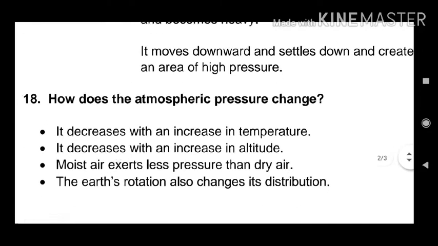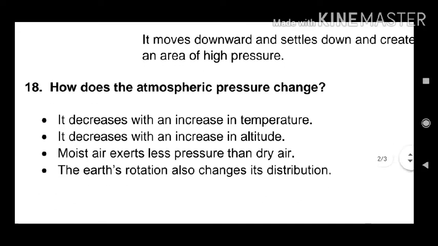Next question, how does the atmospheric pressure change? Number one, it decreases with an increase in temperature. That means the atmospheric pressure and temperature are inversely proportional. When one increases, the other one decreases. So, when the temperature increases, the atmospheric pressure decreases.